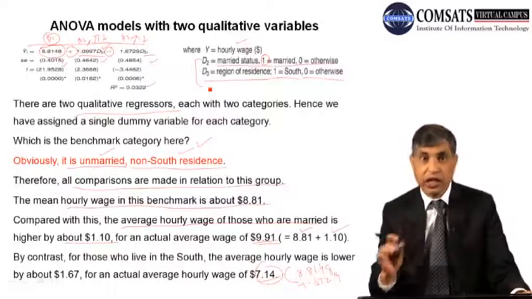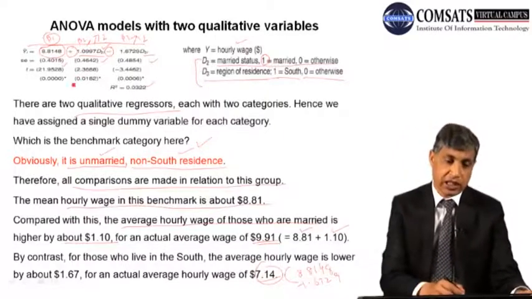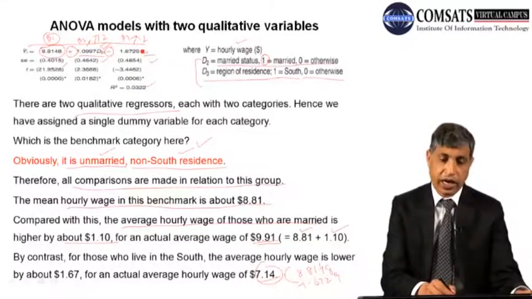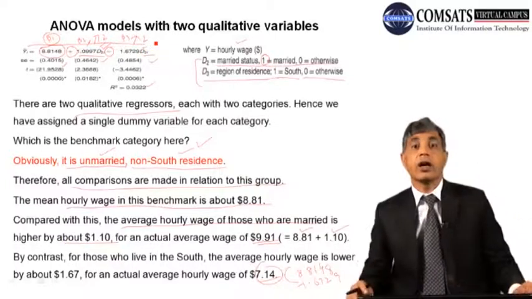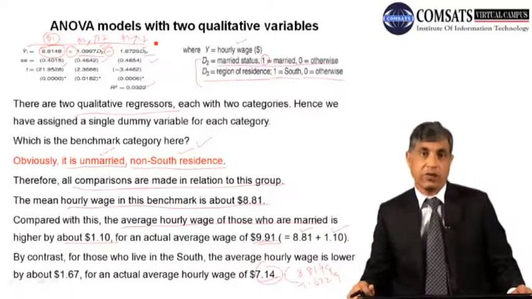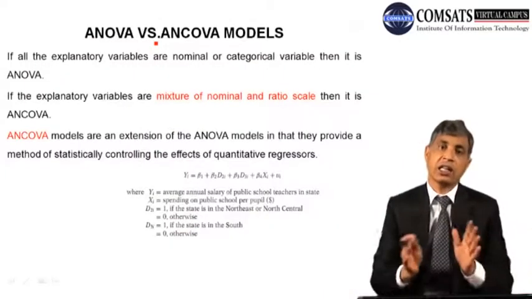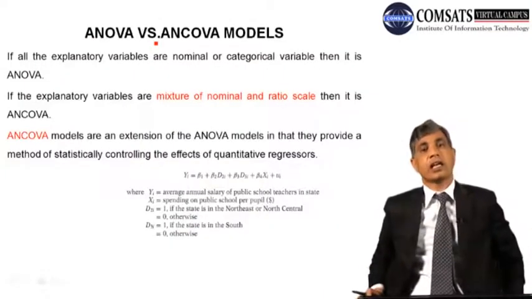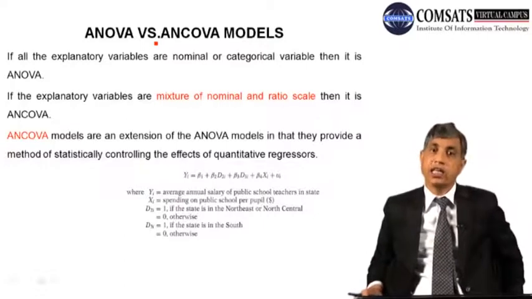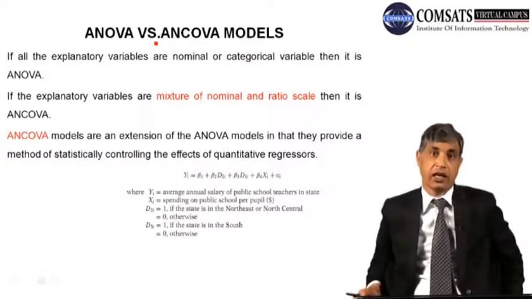So there were two qualitative independent variables, D2 and D3. There is no other ratio scale variable. So the model in which all the independent variables are in the qualitative form is called an ANOVA model, analysis